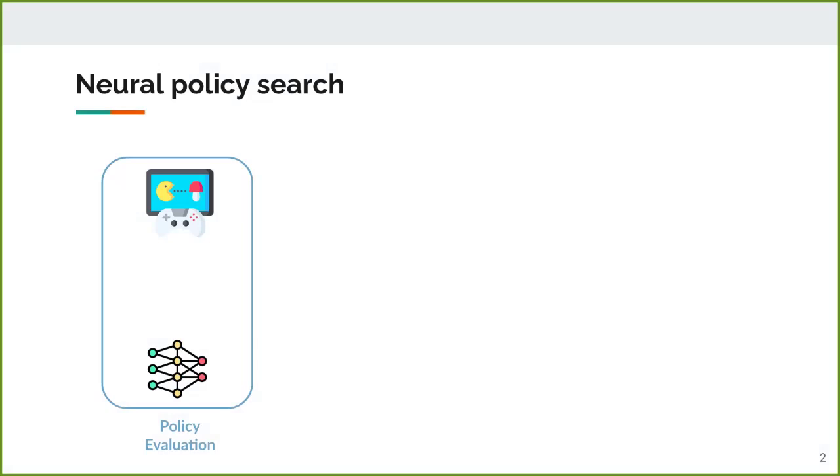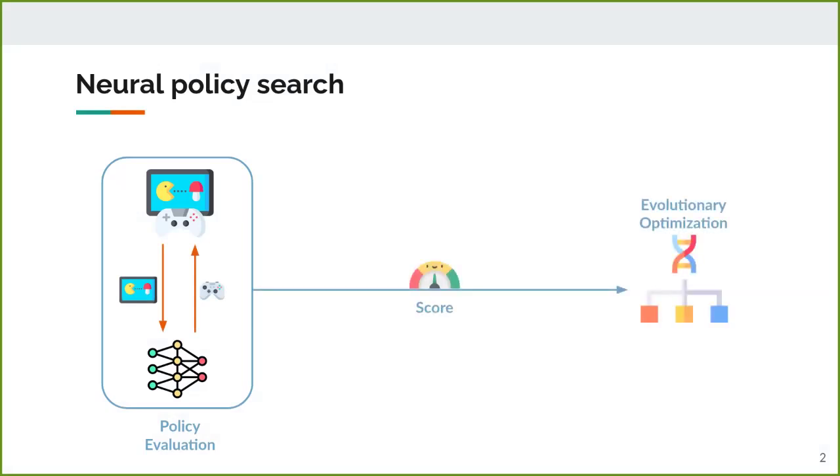In this paper, we take the context of neural policy search, where a policy is represented by an artificial neural network. This policy interacts with an environment by seeing the state of the environment and choosing an action. The total reward is used as the fitness score of the network in an evolutionary optimization loop, which will then generate a new improved policy to be evaluated. Evolution strategies, or ES, can be used for the continuous optimization of the network parameters, and the goal is to find the one policy with the highest possible fitness.